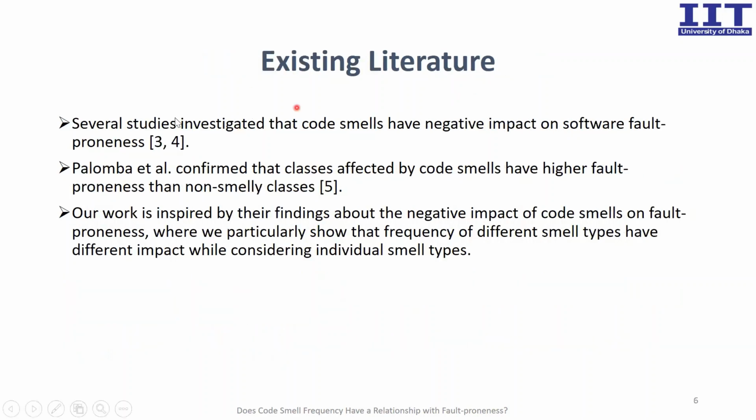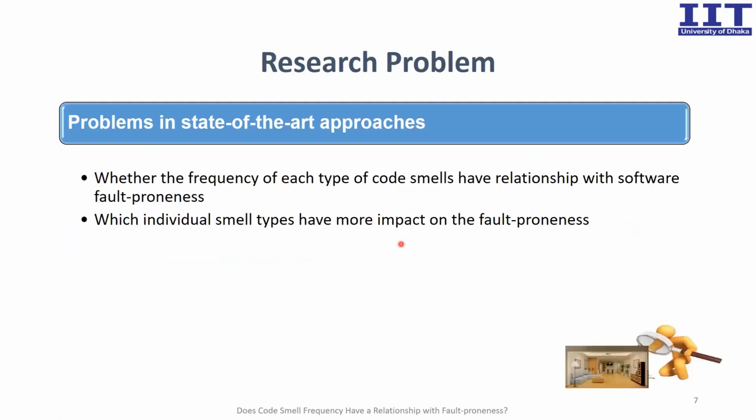Existing literature. Several studies investigated that code smells have a negative impact on software fault-proneness. Palomba et al. confirmed that classes affected by code smells have higher fault-proneness than non-smelly classes. Our work is inspired by their findings about the negative impact of code smells on fault-proneness, where we particularly show that the frequency of different smell types has a different impact while considering individual smell types. Research problem.